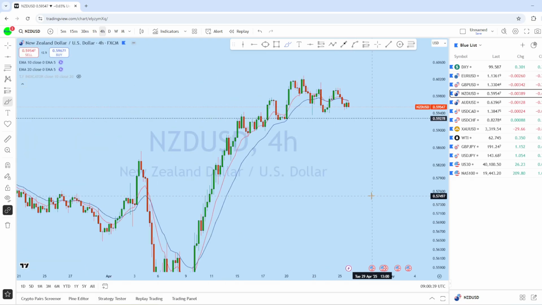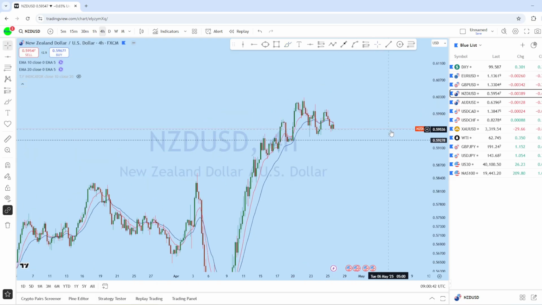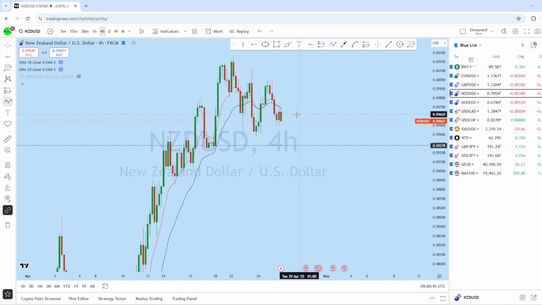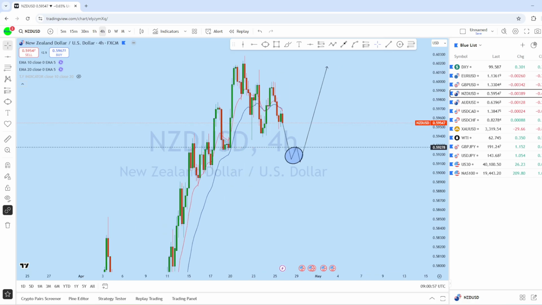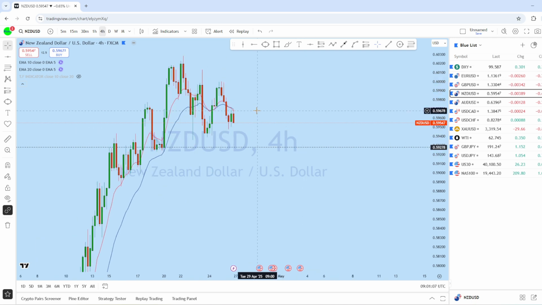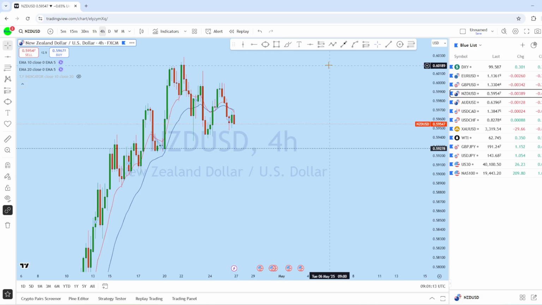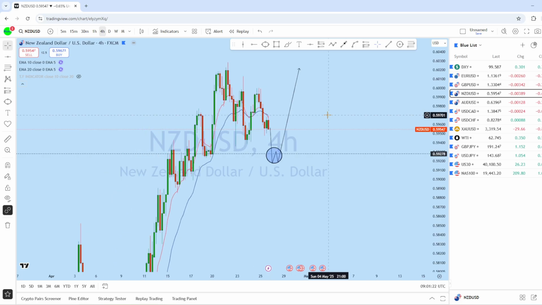Now looking at the 4-hour chart here on NZDUSD, we can expect this market to potentially break that low, grab liquidity and then bounce back up. This is where we can expect GBP and NZDUSD to give us opportunity. And with this bearish engulfer, as you can see on the 4-hour chart on NZDUSD, we can expect further downside here, and we might see an initial drop on NZDUSD breaking any of this low and then bouncing back up to create a new higher high in this market.